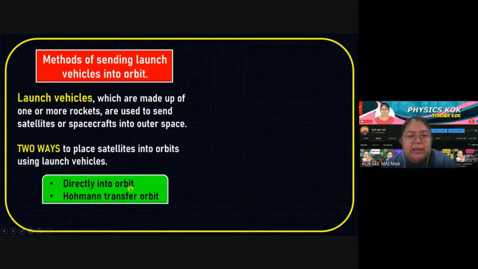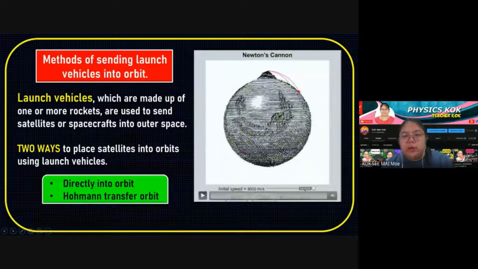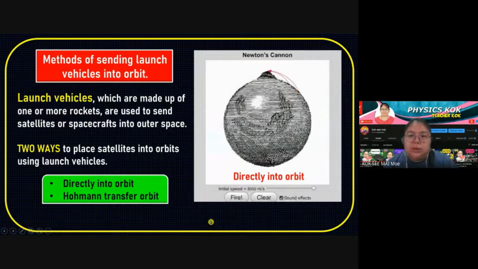Direct into orbit, then Hohmann transfer orbit. Let's see what a direct one is and what a Hohmann one is. This is one of the diagrams. This one is direct into orbit. How do they send it? First one, you can see the short video. They just send it. This one we call direct to orbit, which means it never hits the Earth.